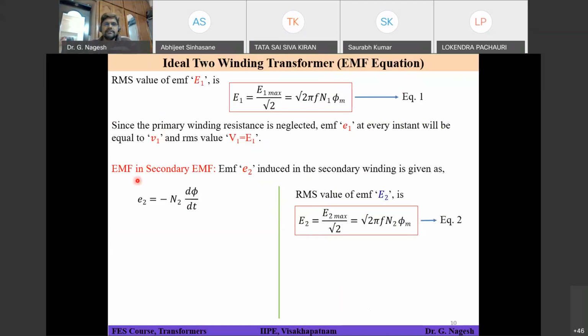So now we will see what is the EMF induced in the secondary winding. The EMF E2 induced in the secondary winding is given as E2 equals minus N2 into d phi by dt. Here you are getting a minus sign because according to Lenz's law, the negative sign indicates that the flux generated by this induced EMF will be opposing the main flux. So that's why you place the minus sign here.